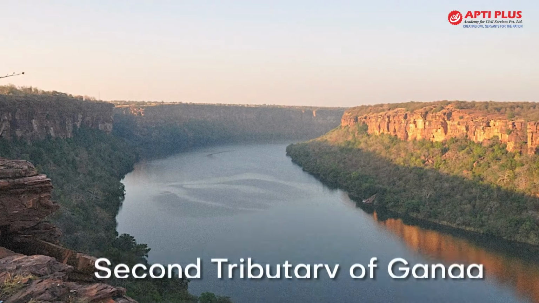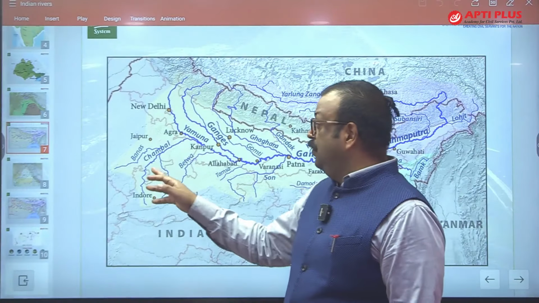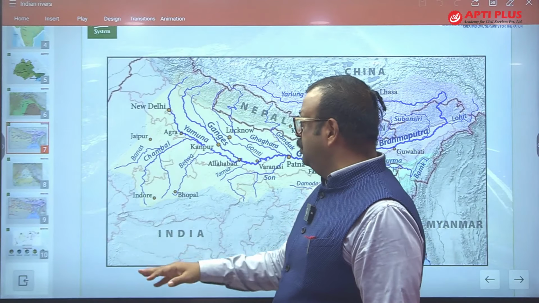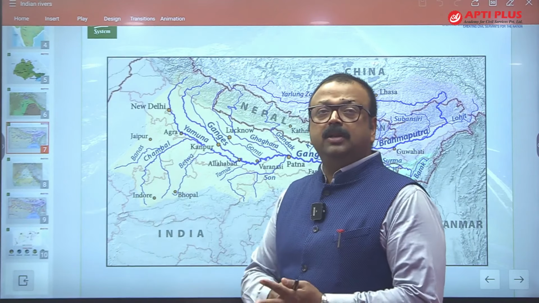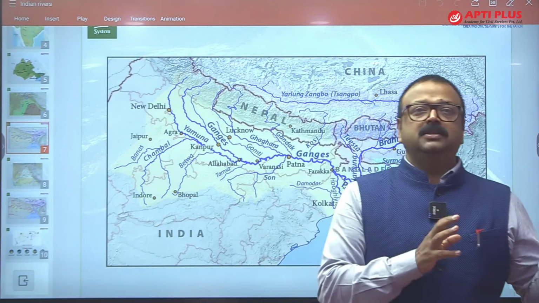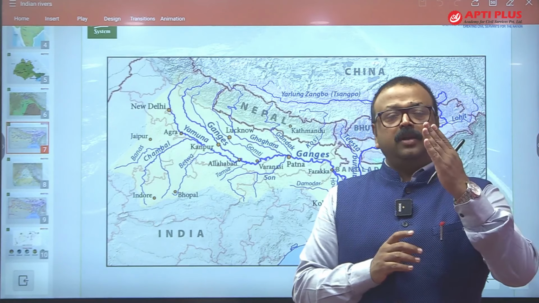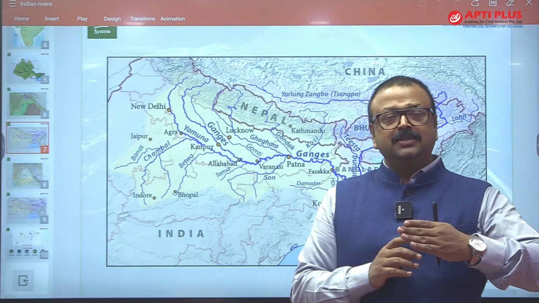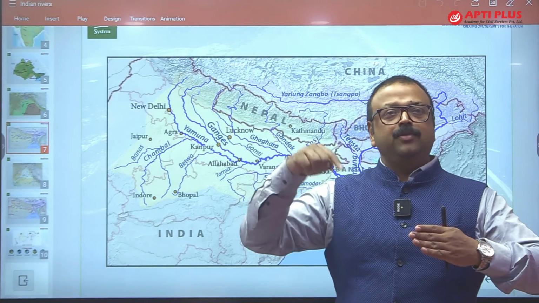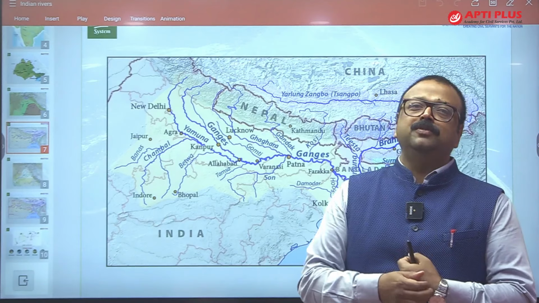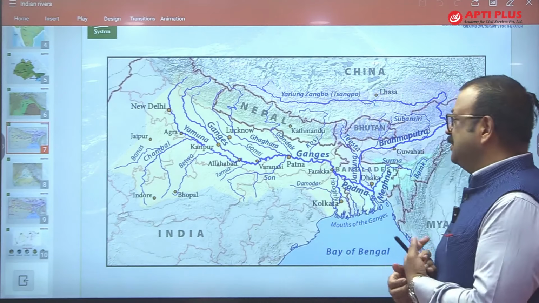Okay, so Chambal is the secondary tributary of Ganga. Remember that. And then you will find the Banas river also draining into Chambal. You will find Parvati and Kali Sindh rivers also draining into Chambal. So Parvati, Kali Sindh and Banas are the primary tributaries for Chambal, secondary tributaries for Yamuna, isn't it? And tertiary tributaries for Ganga, right? तो गंगा की ट्रिब्यूटरी है लेकिन टर्शरी है, क्योंकि उसके प्राइमरी ट्रिब्यूटरी की ट्रिब्यूटरी की ट्रिब्यूटरी है. तो आप समझते रहिएगा रिश्ता क्या कहलाता है, ध्यान दीजिएगा, मैंने बता दिया आपको.